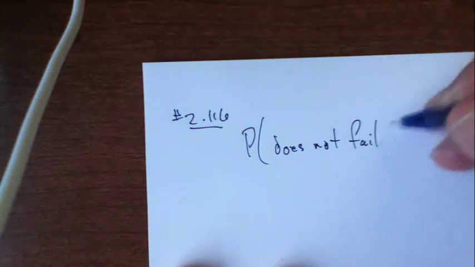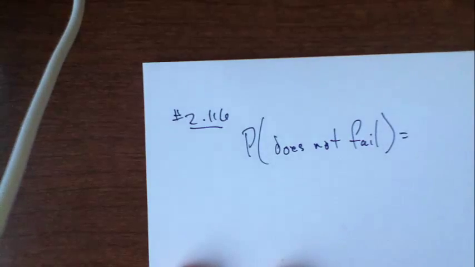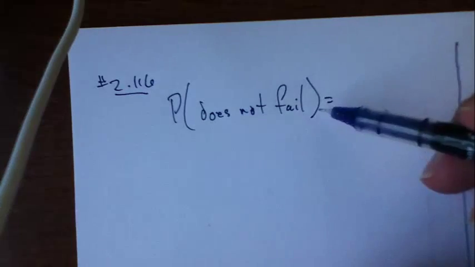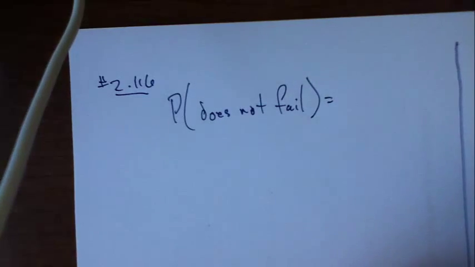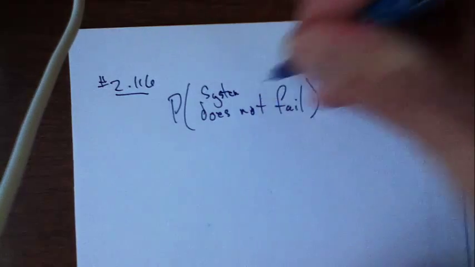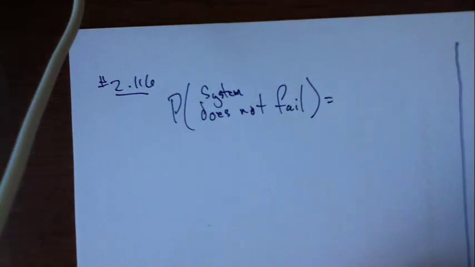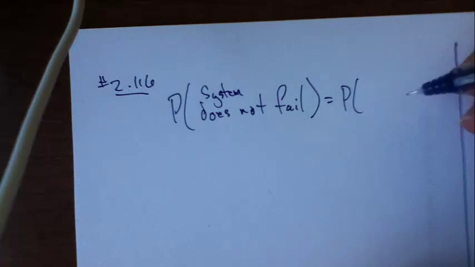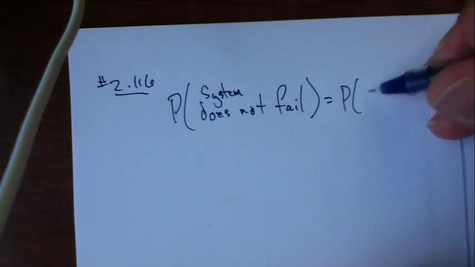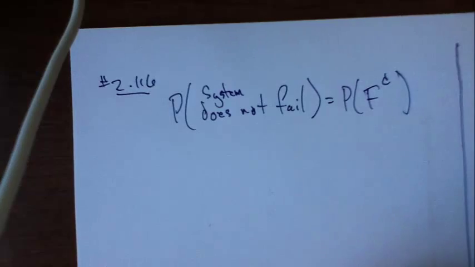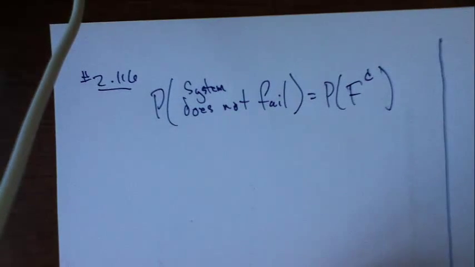Okay, so it can be helpful to try to translate the sentences that comprise the events into math speak, right? Couldn't I rewrite this as the chance that, maybe I could use F for fail, F complement. That's what I want.